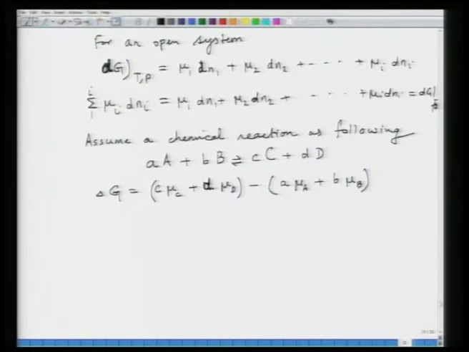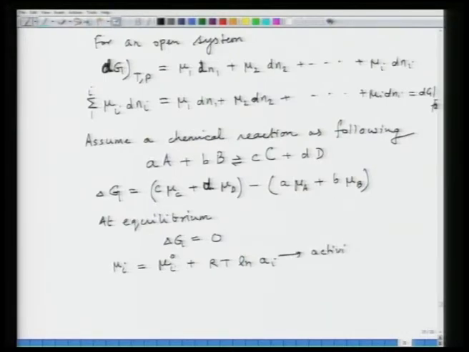Now, at equilibrium what happens? At equilibrium delta G is equal to 0. We know that mu i is equal to mu i naught plus RT ln ai, where ai is the activity of the ith species. Now what is activity?